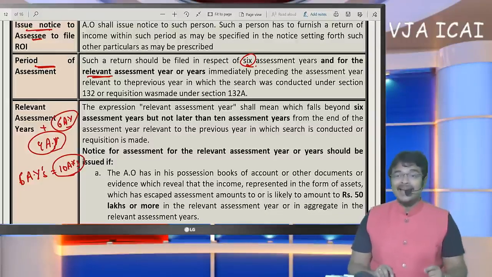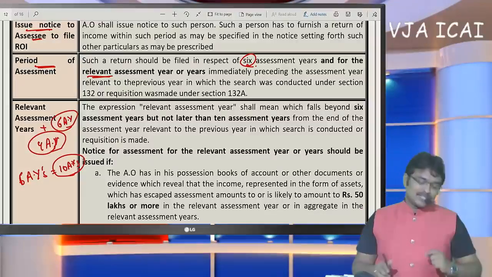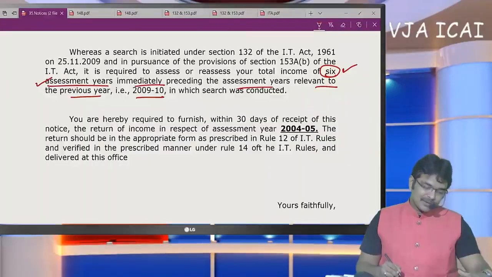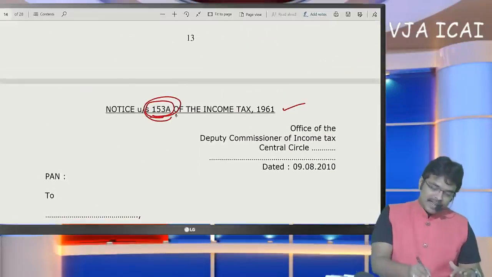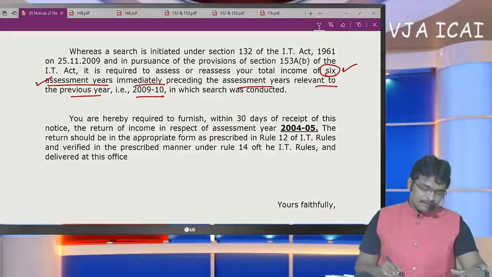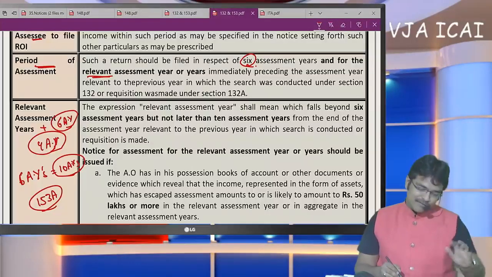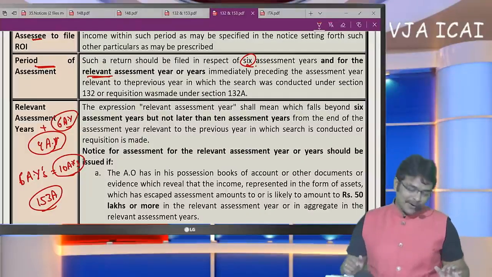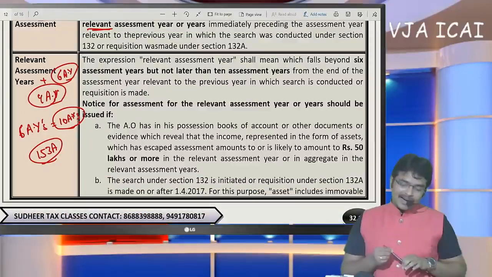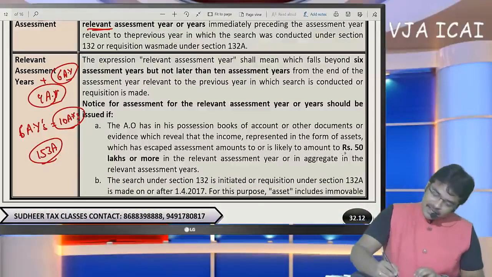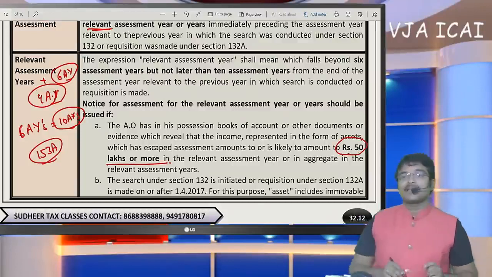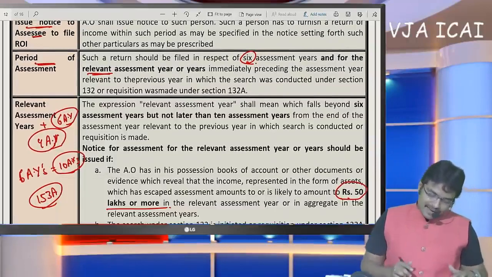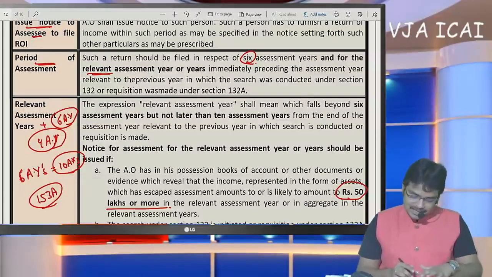Online only. Online, attaching the notice under section 153A which was issued at the time when the search was executed. Here I have shown you the notice under section 153A. This notice should be attached and returns have to be filed for 10 assessment years. When they can go back 10 assessment years, I am going to give you a clarification. Very, very important aspects, sir, for all chartered accountants. 50 lakhs or more. Let me take an example. First, let us clarify this provision: how to count these 6 assessment years.